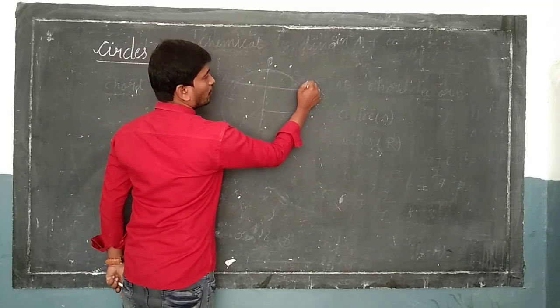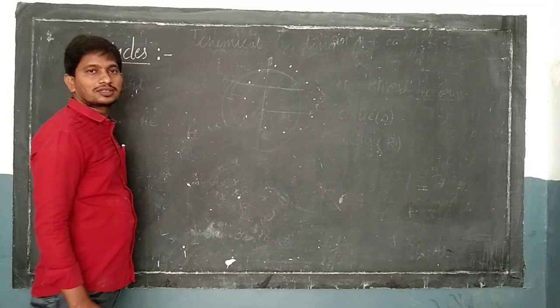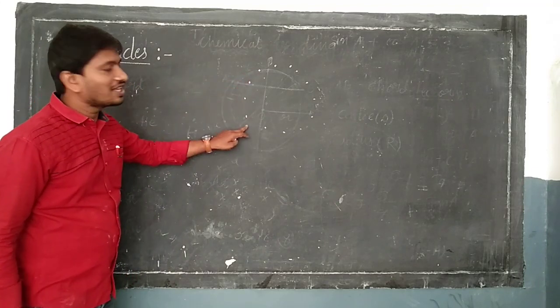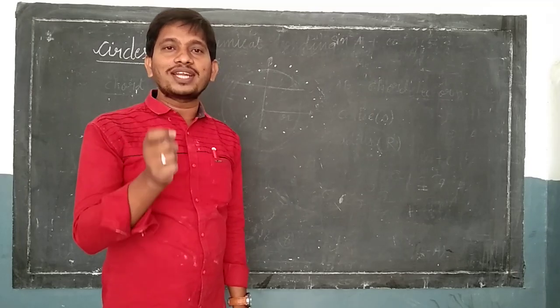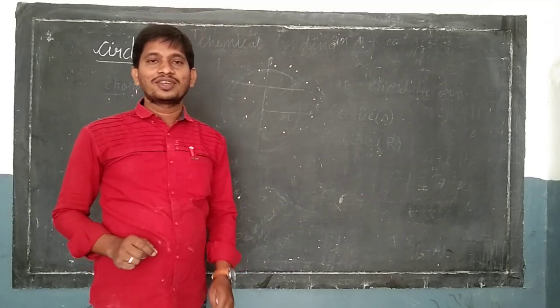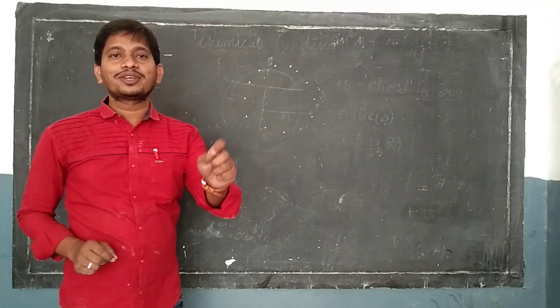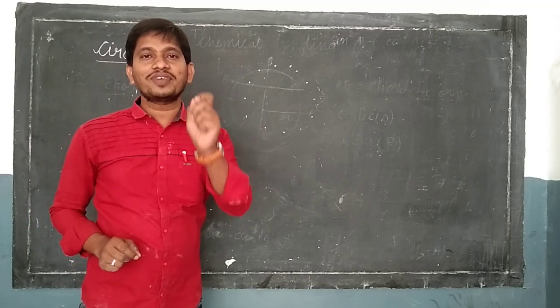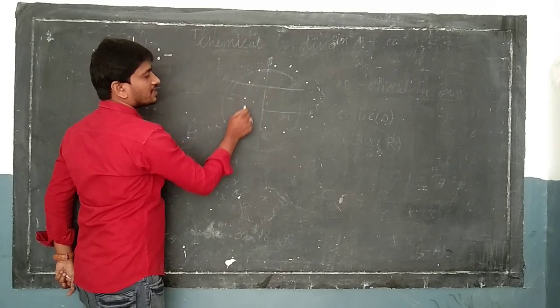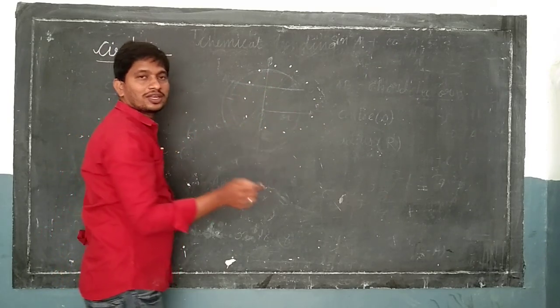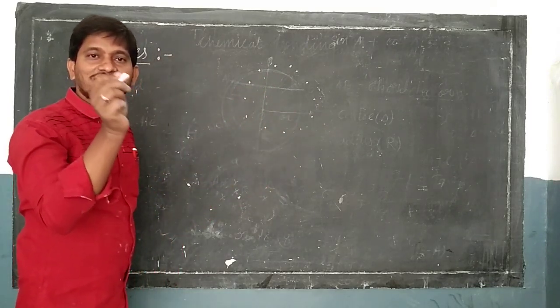Circle is a collection of points in a plane which all are at fixed distance from a fixed point.